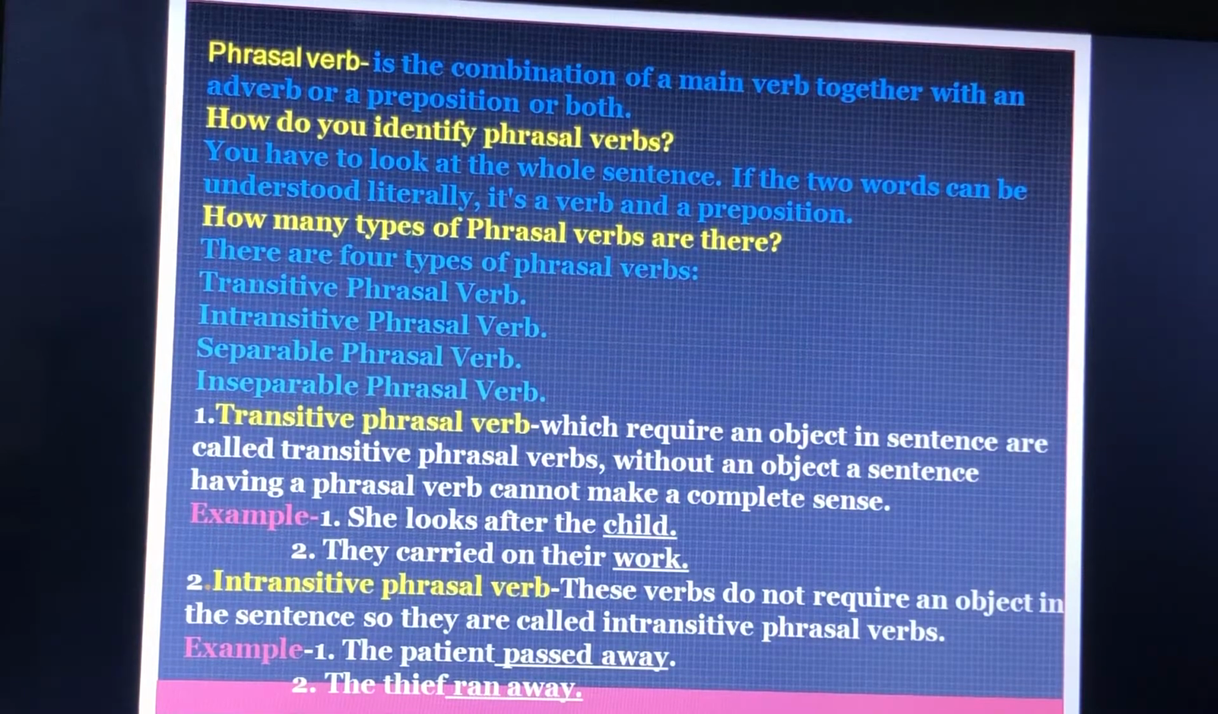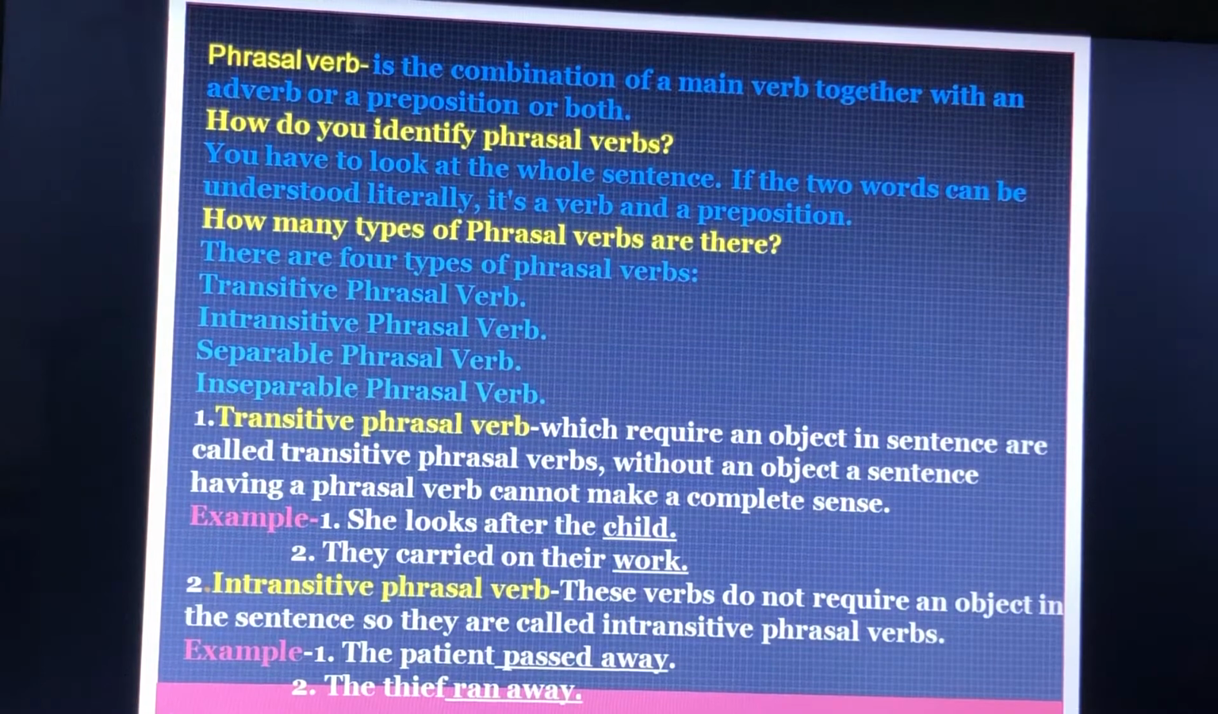Transitive phrasal verbs: phrasal verbs which require an object in a sentence are called transitive phrasal verbs. Without an object, a sentence having a phrasal verb cannot make complete sense. For example, she looks after the child. They carried on their work. In both sentences, we can see the objects, child and work.